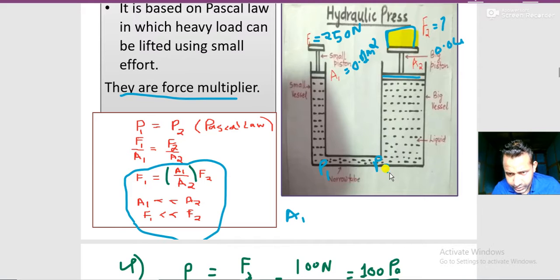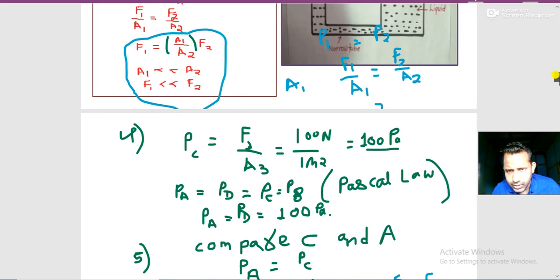P1 equals P2, then what we can write is F1 by A1, Pascal's law, equals F2 by A2. Now see, it's an easy one. Whichever value is not given, just plug in the values and you will get the answer. I hope you understood. We have practiced a lot of numericals regarding the hydraulic press and Pascal's law. Now just write here 250 by 0.01. There is no space, so I hope you can solve it yourself.